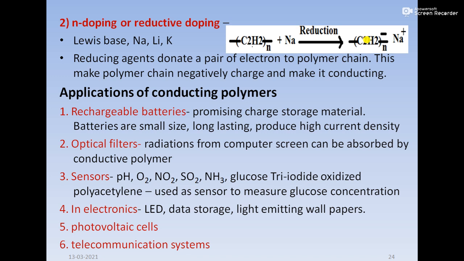Then next, in electronics, that is LED, data storage, light emitting wallpapers, so that is the electronics application. Then photovoltaic cell and telecommunication system. So those are the applications of conducting polymer.